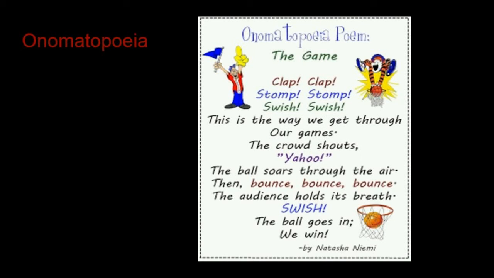Onomatopoeia. Onomatopoeia is when it's telling you about sounds. An example in this poem is "clap clap" and "stomp stomp." Those are both examples of onomatopoeia. By Natasha Nemi.